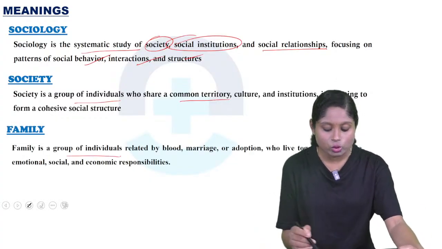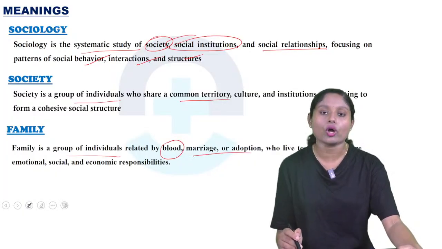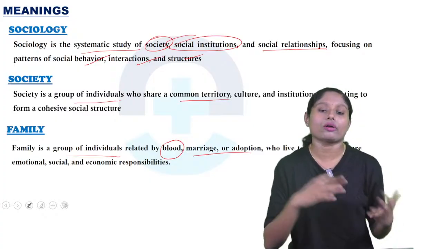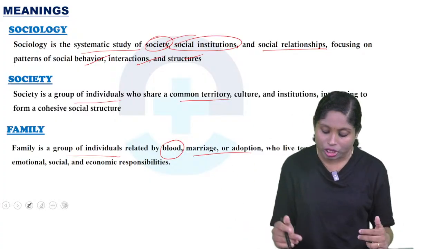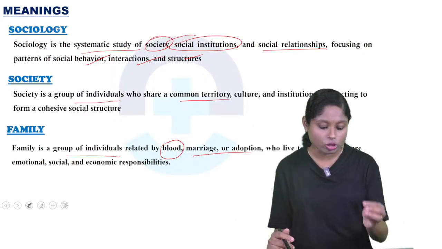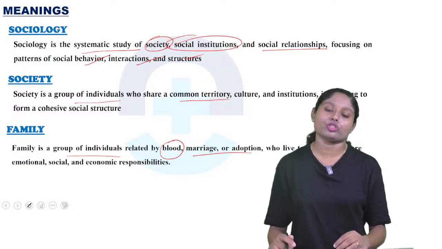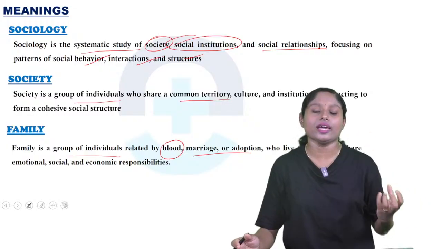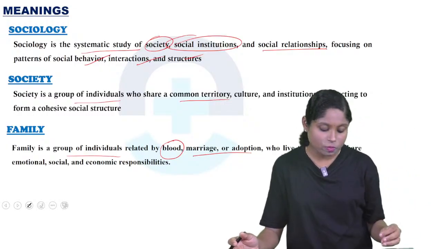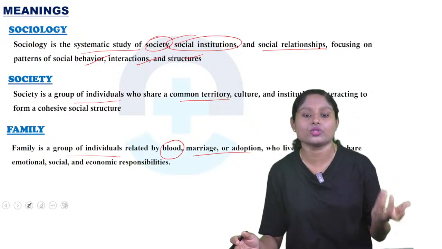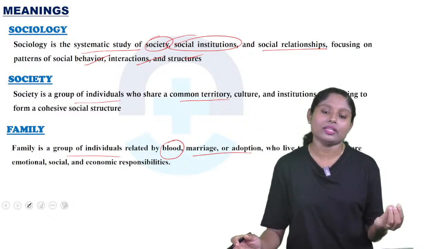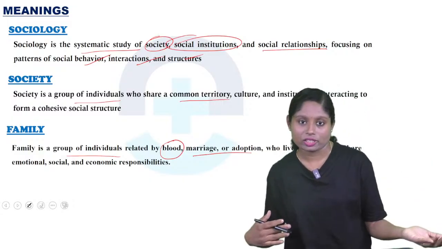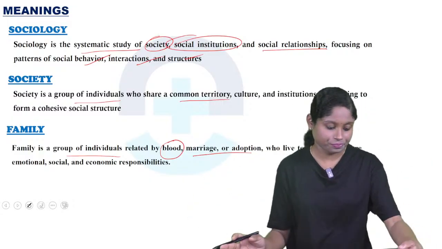So what is family? It's a group of individuals related by blood, marriage or adoption. So it's people who are related either by blood relation or by marriage or by adoption, who live together and share emotional, social and economic responsibility. So they live together in one home and share the responsibility. So that is family. It's a group of people, maybe through bloodline or marriage or through adoption.